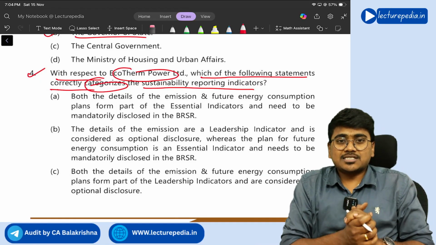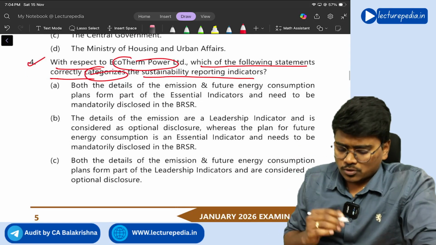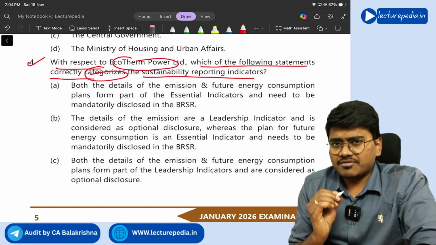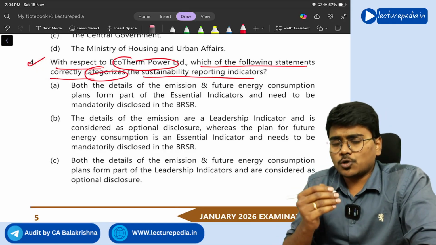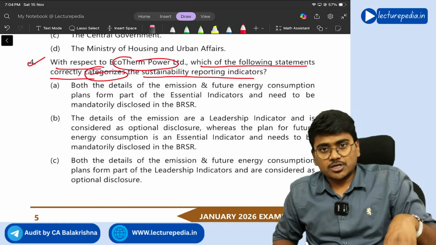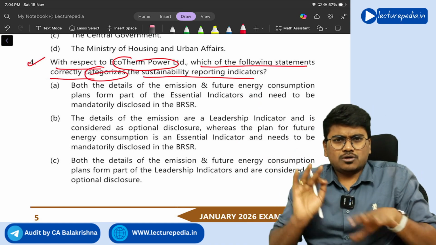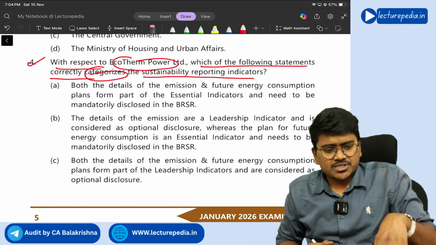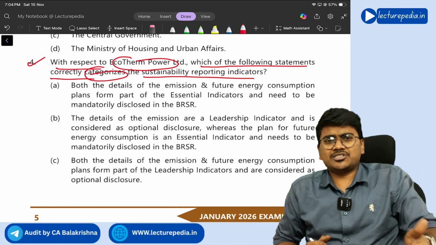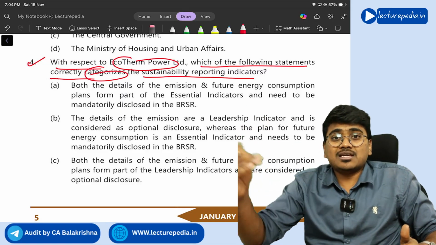So now they are asking you to identify which is essential and which is leadership. Basically, in the case scenario, they have given reporting with respect to emissions made during the period and the future actions, right? So emissions made during the year will be the essential indicator, and what you are going to do in the future, that is leadership.